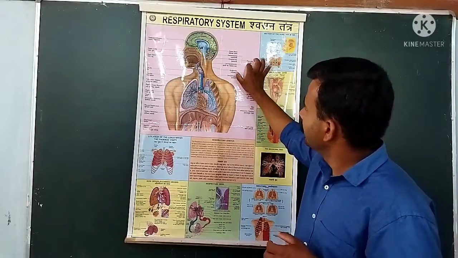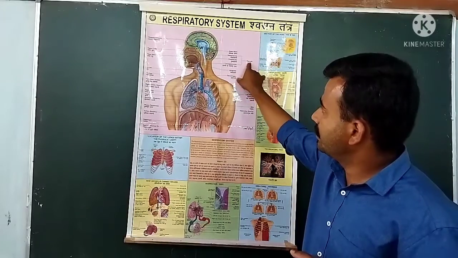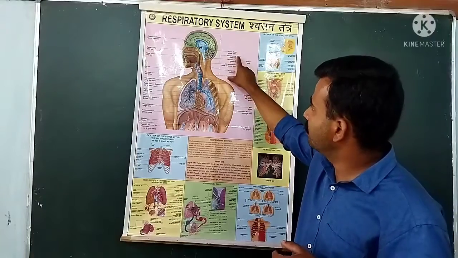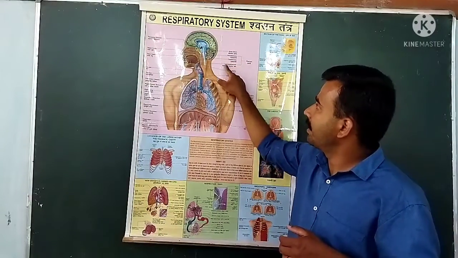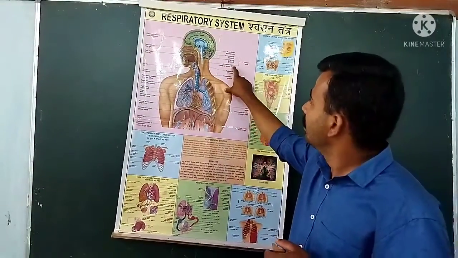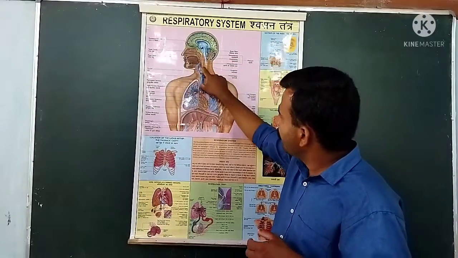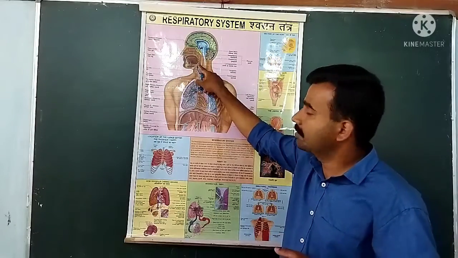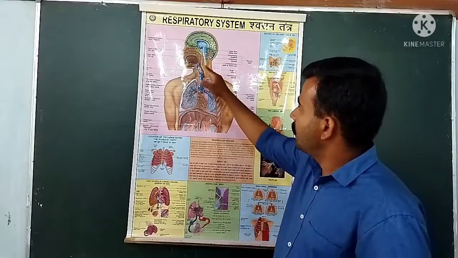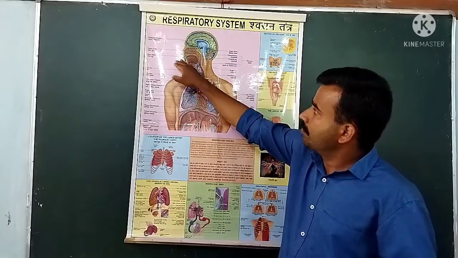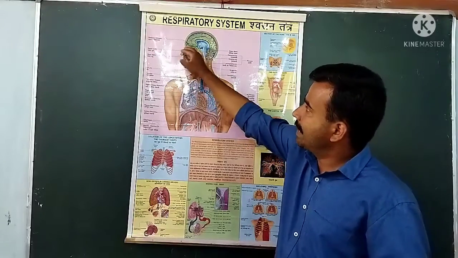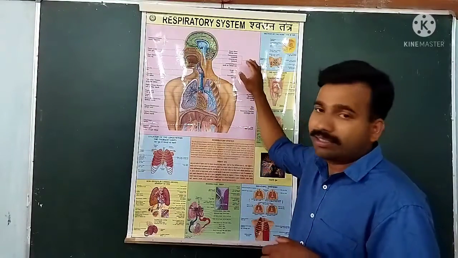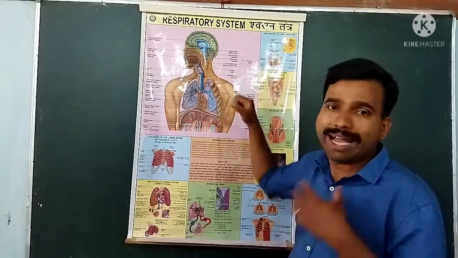The pharynx is divided into three subdivisions: nasopharynx, oropharynx, and laryngopharynx. Here you can see a flap-like structure which we already discussed in the human digestive system. Once the mouth cavity and the nasal cavity both open into this throat region, that common passage is called the pharynx.